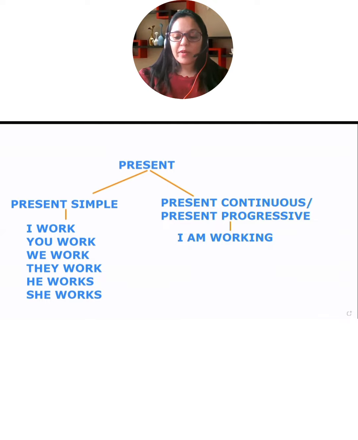So let's talk about present simple now, how does it actually work? Okay. So here you can see there are subjects I, you, we, they, right? And with that we have used the verb work. So I work, you work, we work, they work, she works, it works, right? So like that it goes. That means the work is permanent. We are not changing the work. It is permanent, not temporary.